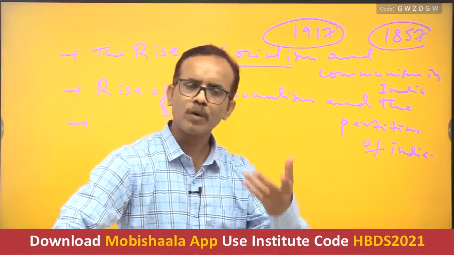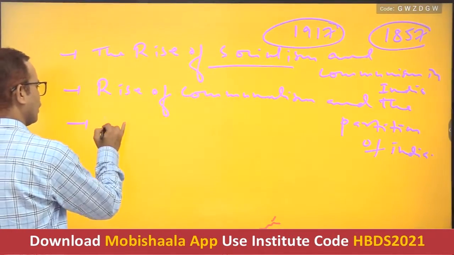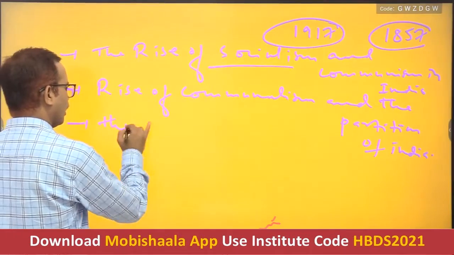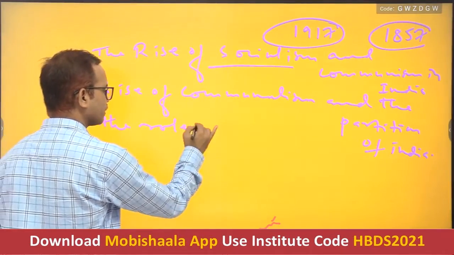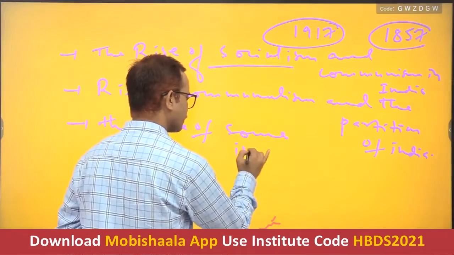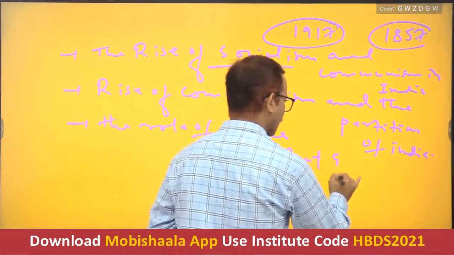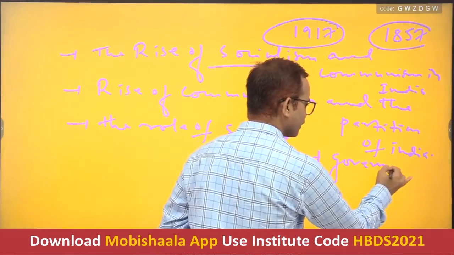Then we could also take topics like the role of some important Governor Generals of India.